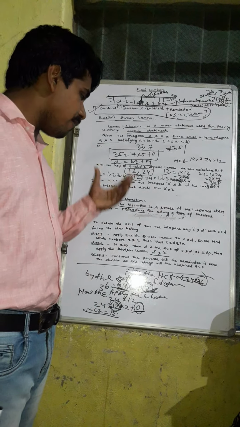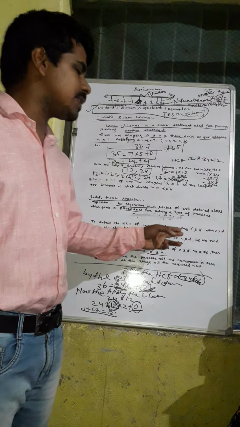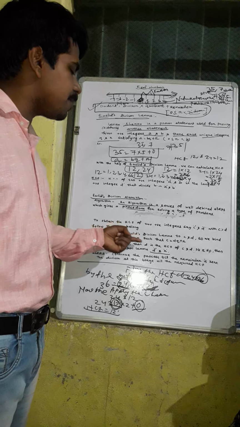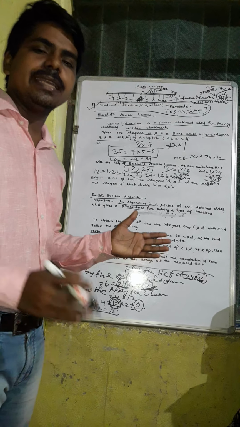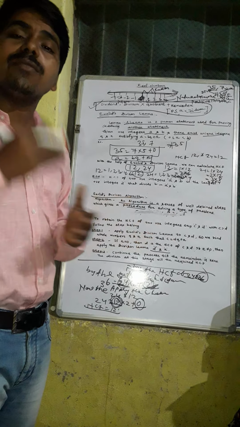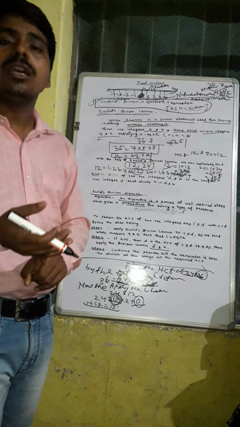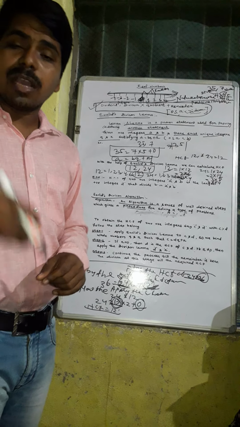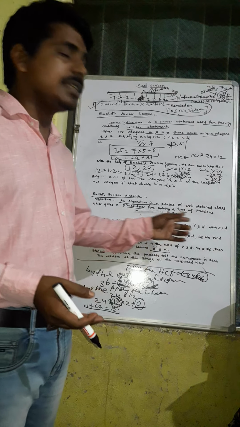How to get the HCF by using the Euclid's division lemma? There are 3 steps. You first divide with C and D, whichever is greater. Then it satisfies C equals DQ plus R. If R equals 0, then D is the HCF of the numbers. If R is not equal to 0, then we divide with D and use the lemma form on D and R. You continue this process till the remainder is 0.